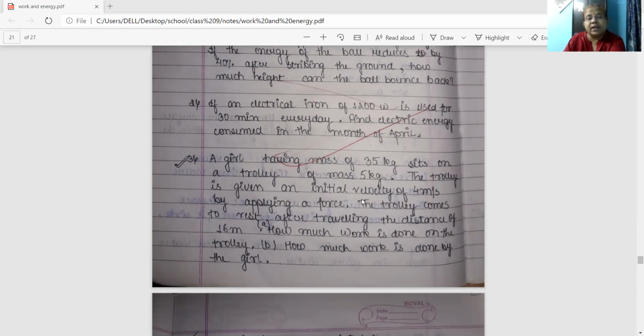The trolley is given an initial velocity of 4 meter per second by applying a force. Initial velocity of the trolley is 4 meter per second. The trolley comes to rest after traveling a distance of 16 meter. So S is 16 meter, final velocity is 0. You are asked to find out how much work is done on the trolley and how much work is done by the girl. Two questions are there. Work done on the trolley, and second is how much work done by the girl.